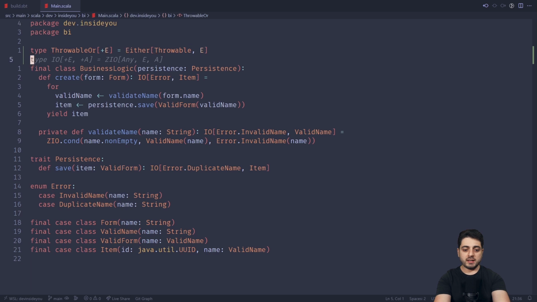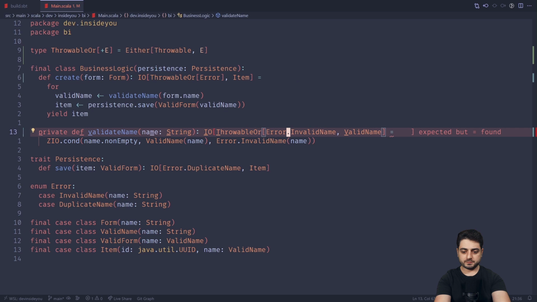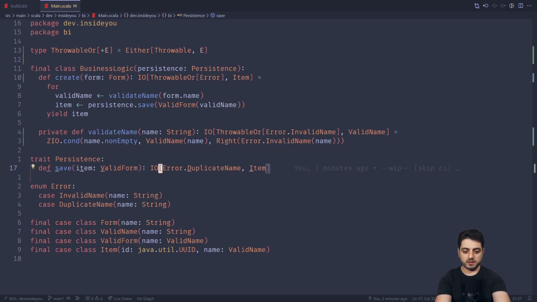So you're going to have this, and then over here, instead of Error, you're going to have ThrowableOr Error. Same thing over here, ThrowableOr, like this, and therefore you need to wrap this one into the Right, because on the left there would be an error, right? So this Either basically has errors on both sides. It's just that on the left it's going to have a Throwable. On the right, it's still going to have an Error. And over here as well, I'm going to go ThrowableOr, so that's pretty much what you would do. So this is now an IO of a Throwable or a DuplicateNameError. Or, if it's actually going to succeed, then it's going to be an Item, okay?